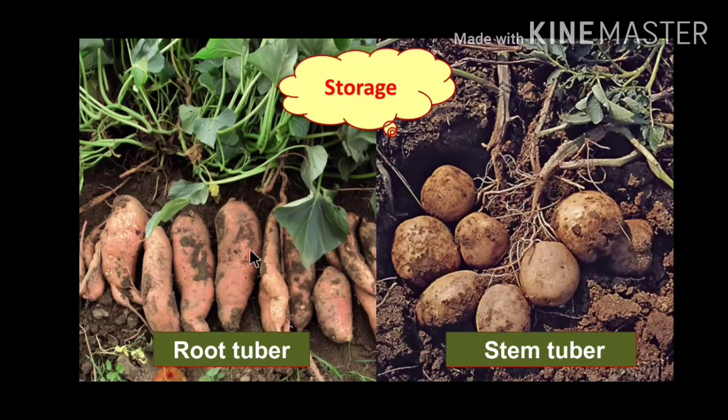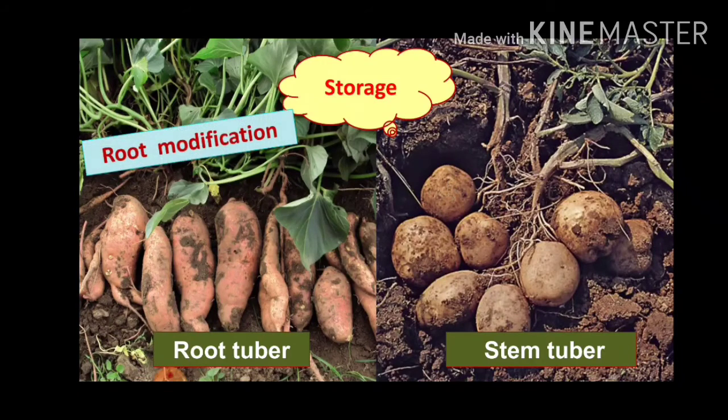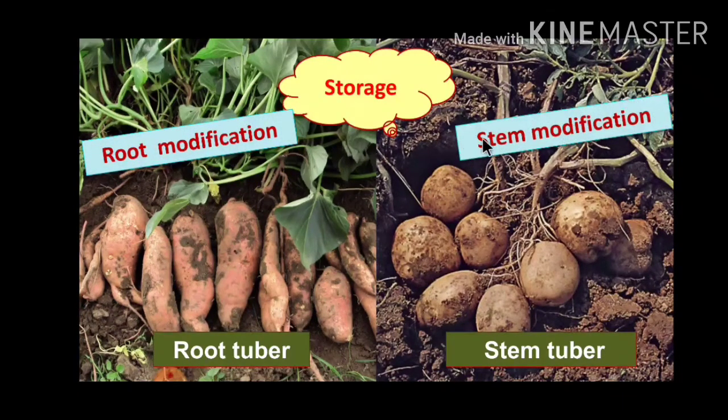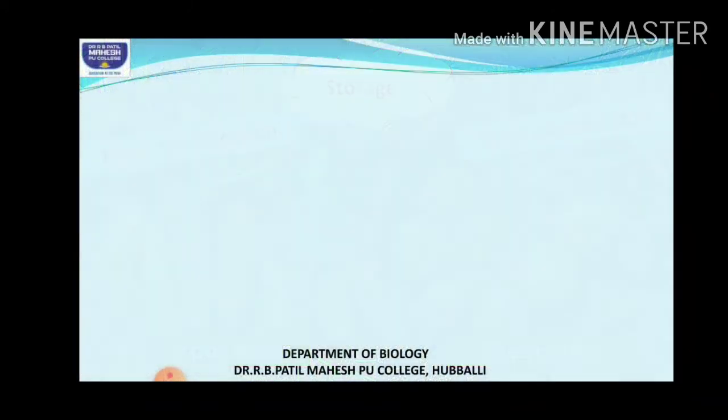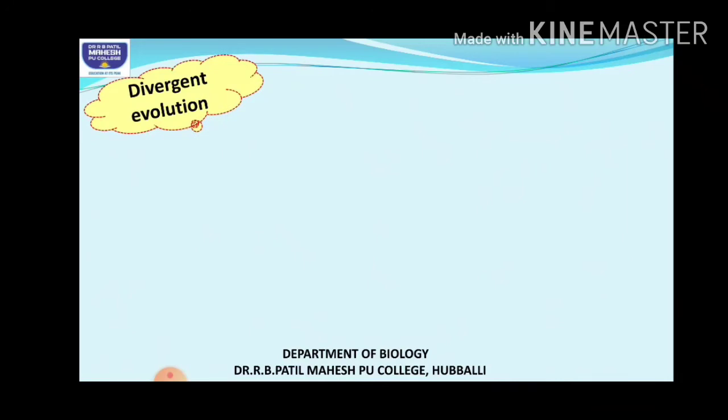So you know, sweet potatoes here are nothing but root modifications meant for storage. In the same way, potato, which is also called a tuber, is nothing but a stem modification, also meant for storage. So here also, students, this is a root modification, whereas this is the stem modification. The structure is completely different, but they are meant for the same function.